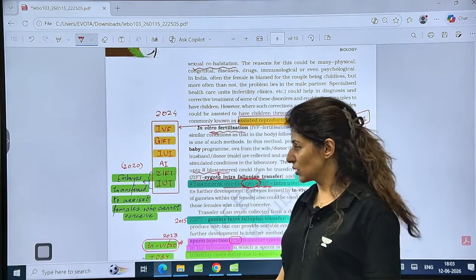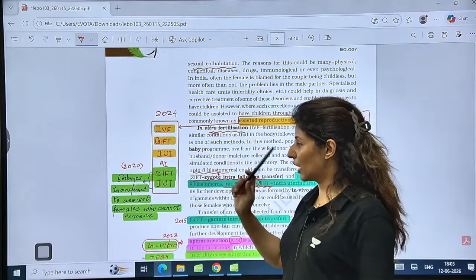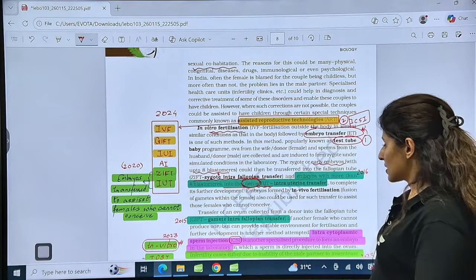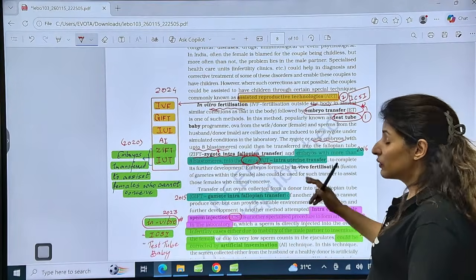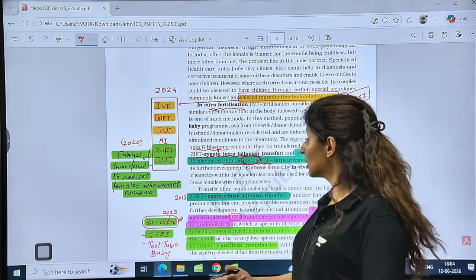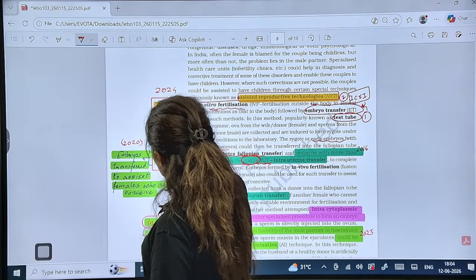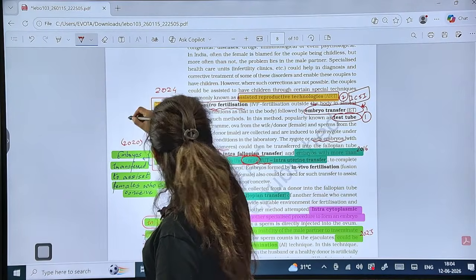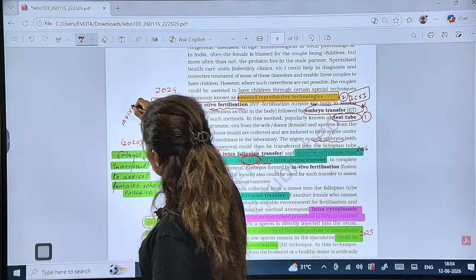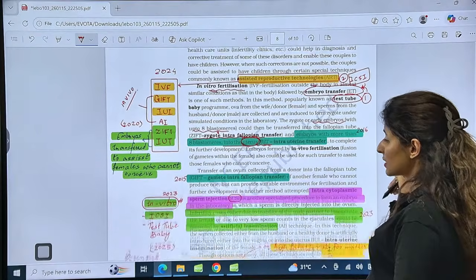This was a question. Which are the two techniques to transfer the embryo? It is ZIFT and IUT. It was asked here. Is that clear? Now, talking about in vivo. In vivo means in natural conditions. So fertilization will occur in the female body. Fertilization will occur within the female body. So these three methods are in vivo. Is that clear?